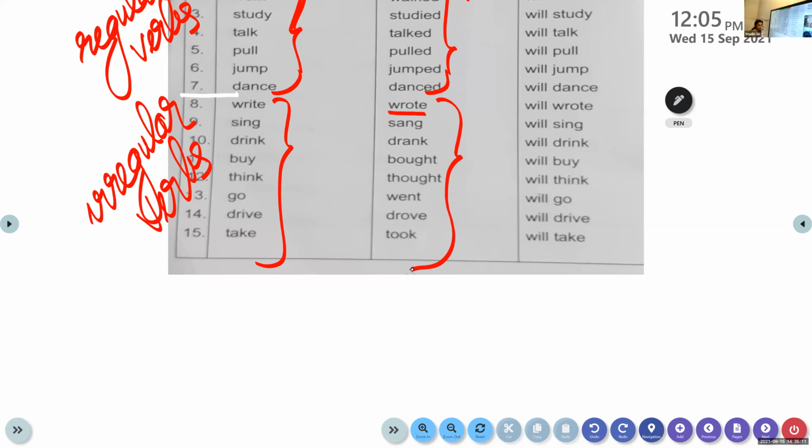Is that clear to all of you? Yes, ma'am. The future tense is quite easy for us. Future tense, I told you, you have to write the base form of it. Please do the correction there, children. It is not wrote, it is will write. It is a printing error over there. Please write: it is not wrote, it is write.